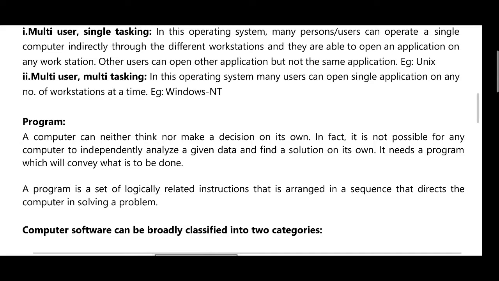It needs a program which will convey what is to be done. A program is a set of logically related instructions arranged in a sequence that directs the computer in solving the problem.